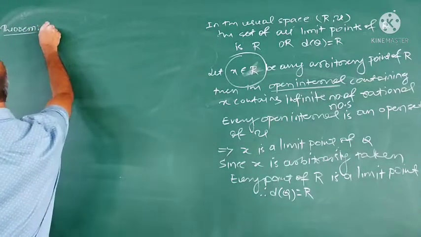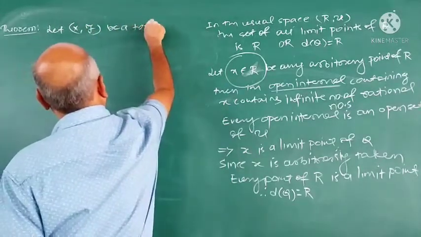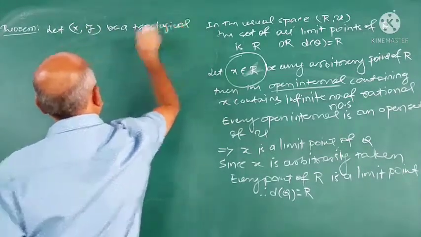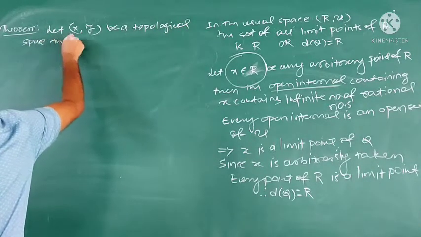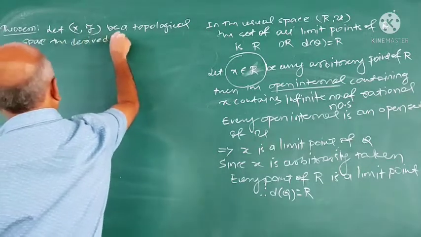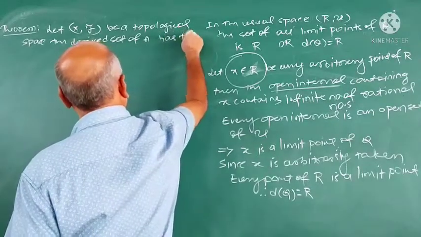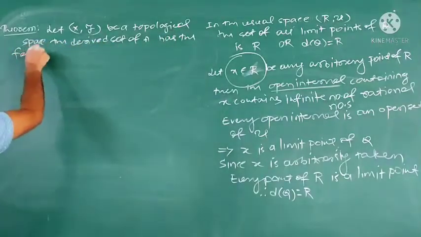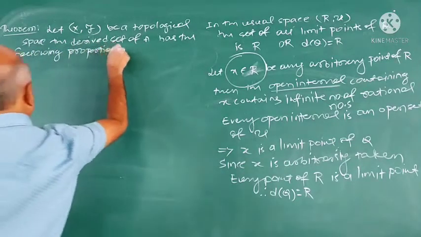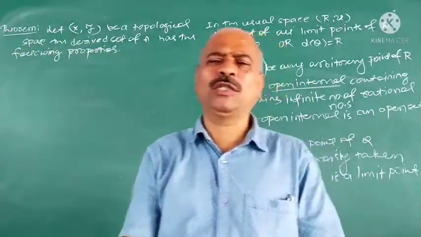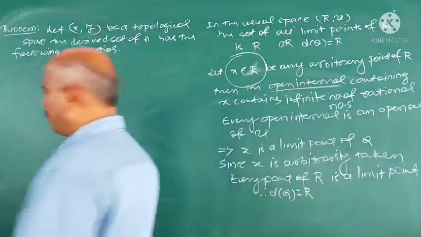The theorem is, let X be a topological space. You know what are derived sets? Derived set means set of all the limit points. The derived set of A has the following properties.